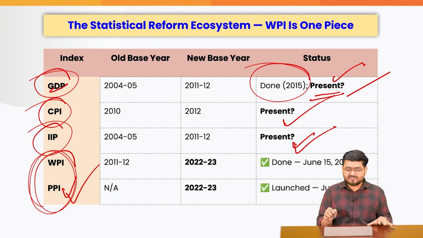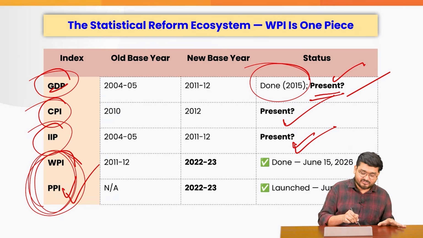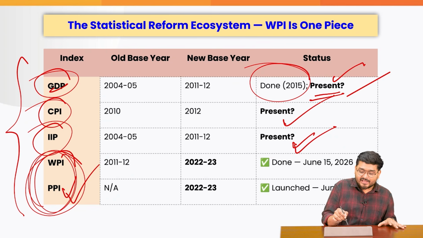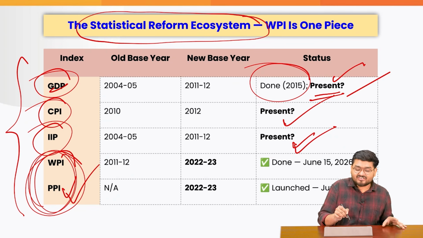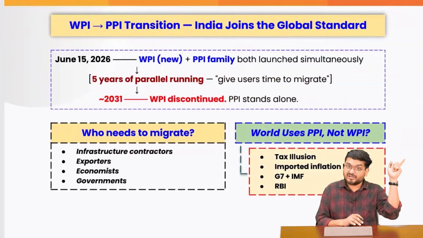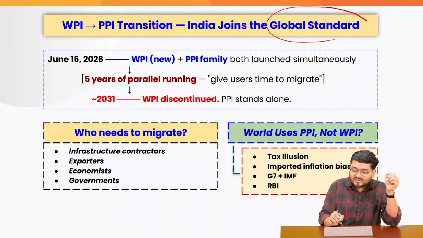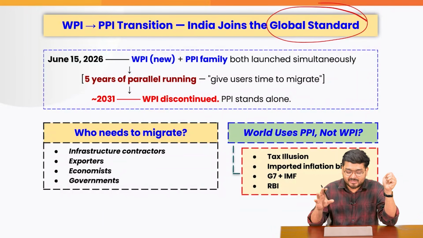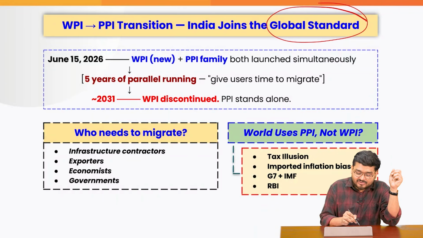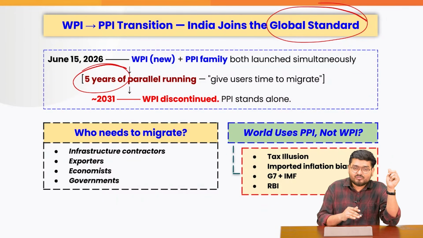And if you can all see, even the recent revision, including all the other revisions, is a part of the major statistical ecosystem reform that I told you about in the very beginning, right? Because India will be transitioning to the global standard of measuring PPI. In the next 5 years, WPI will be phased out.